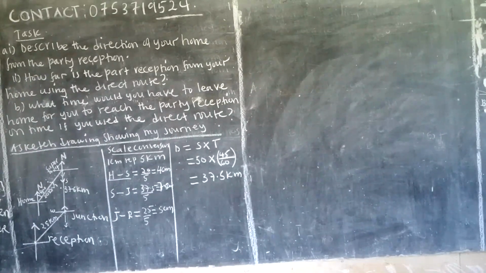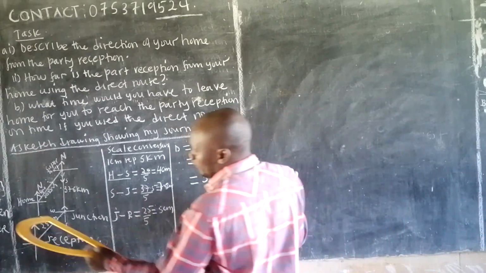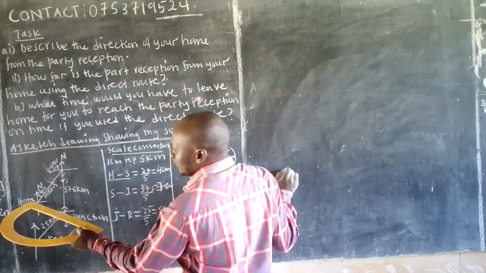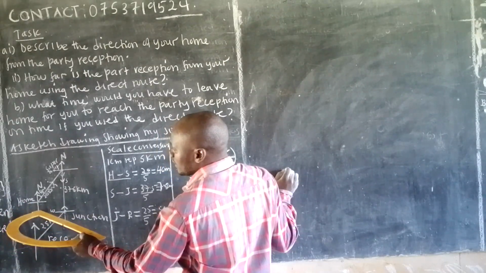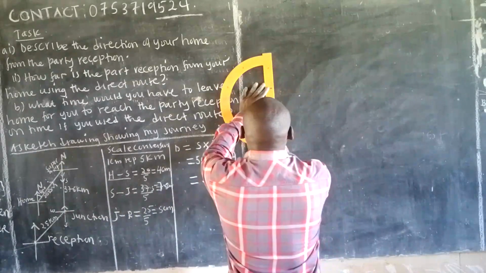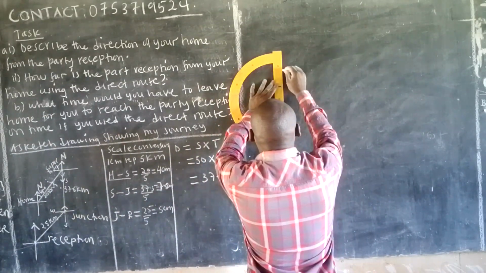All right, good. So let's now go and draw the accurate drawing, and we see the way to go. The accurate drawing here will be as per the sketch. You will see that we began with the home. Now, since you have this sketch, you can begin from anywhere you want, but maybe it is simpler to begin from here, then anything else will come on. So I'll begin from home, and home will be here as per the sketch.